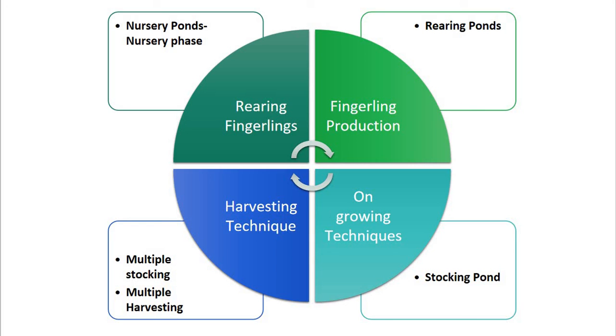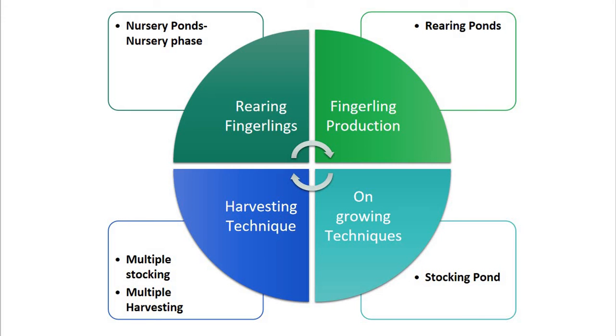Here the length of these nets depends on the width of the ponds. Now in most cases fishes are harvested at the end of the culture period through repeated netting. However, in some cases this is followed by total draining of the ponds. The cast nets are often used for partial harvesting in small and backyard ponds.